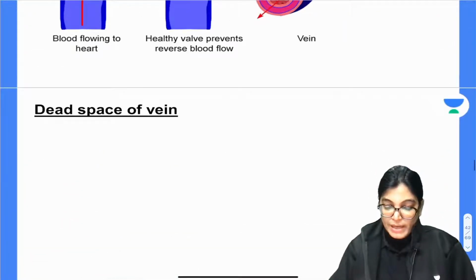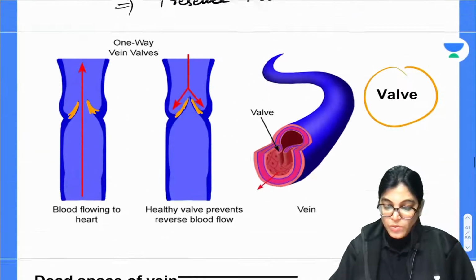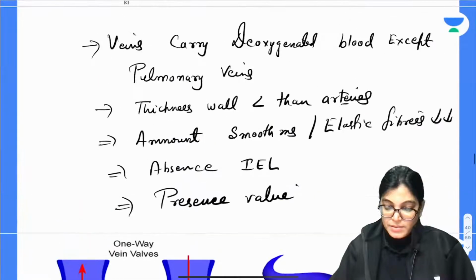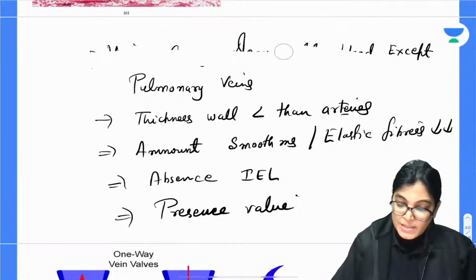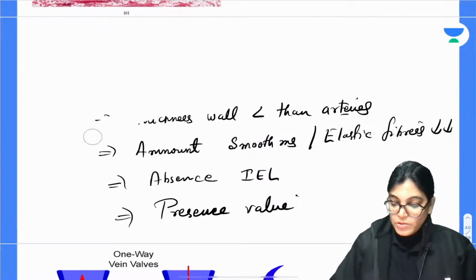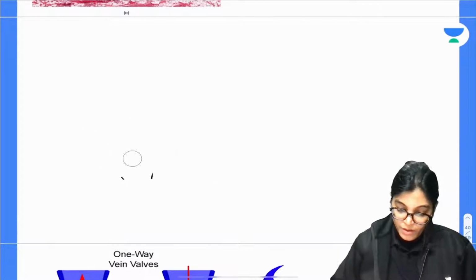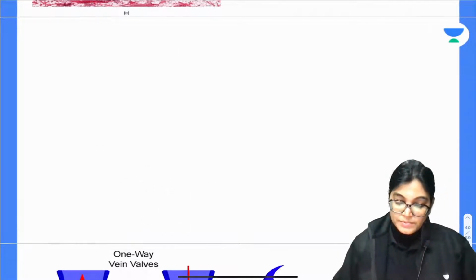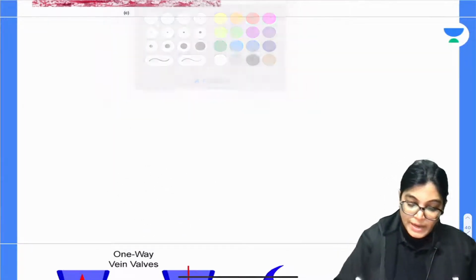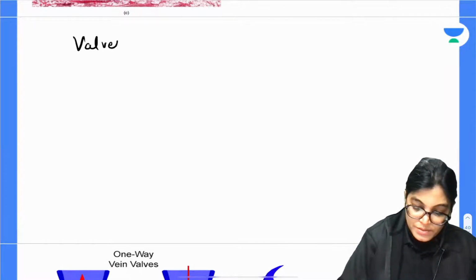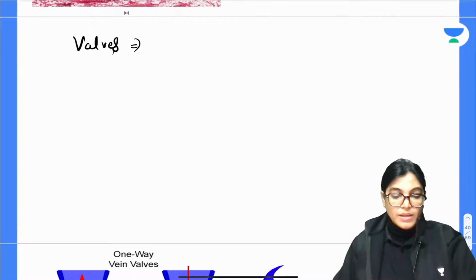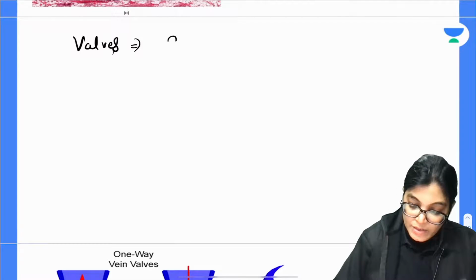I also want to tell about the dead space. Firstly, I want to tell you about the valves. Let me rub this space, and I want to write here about the valves. All of you please write down these basic points.